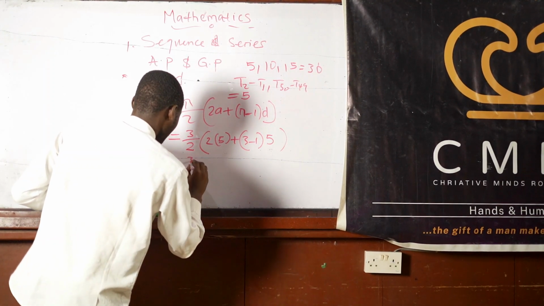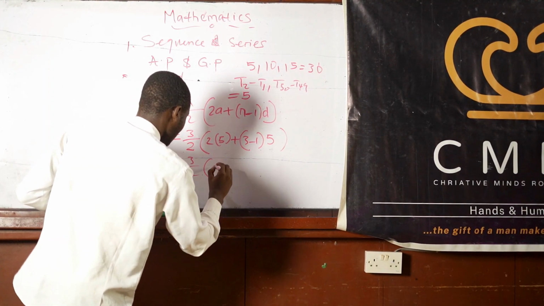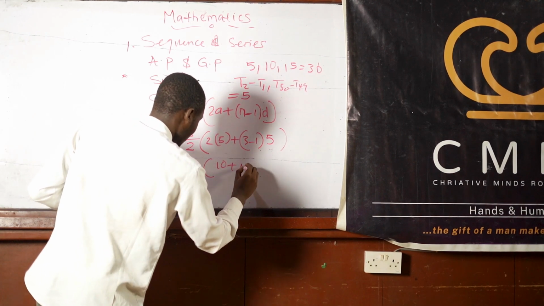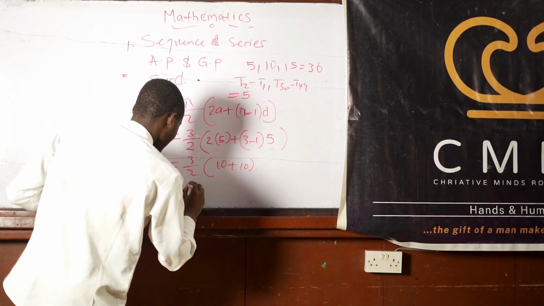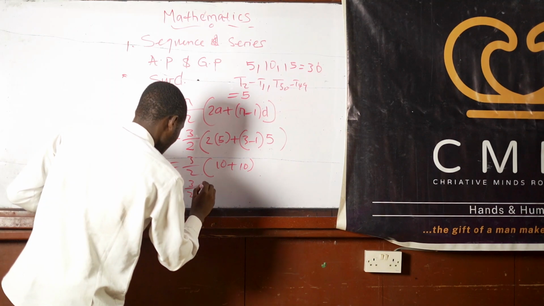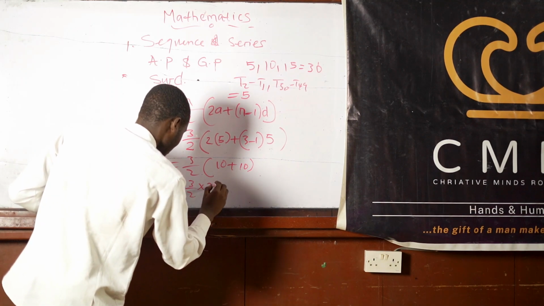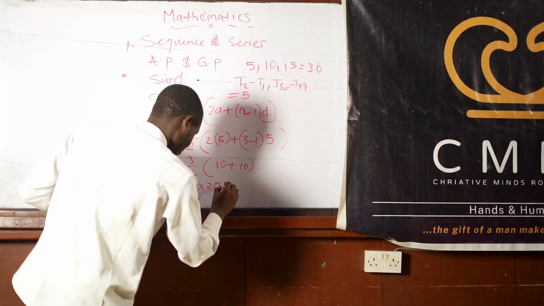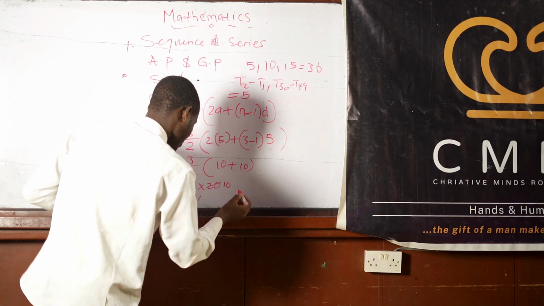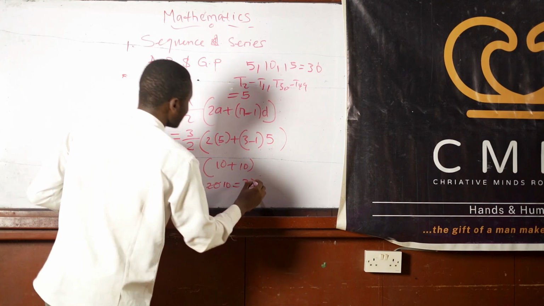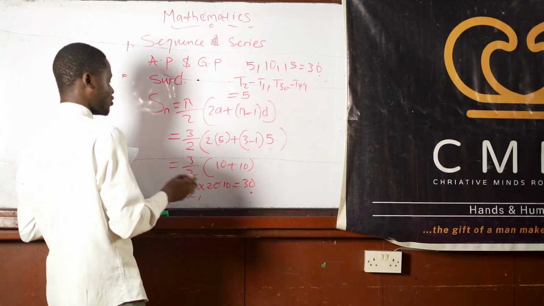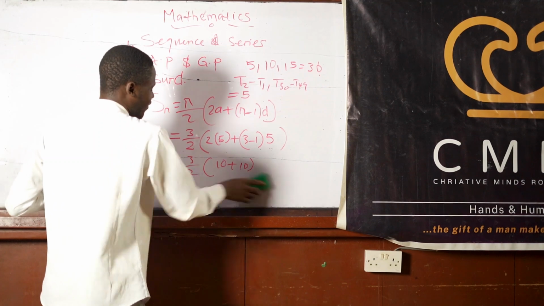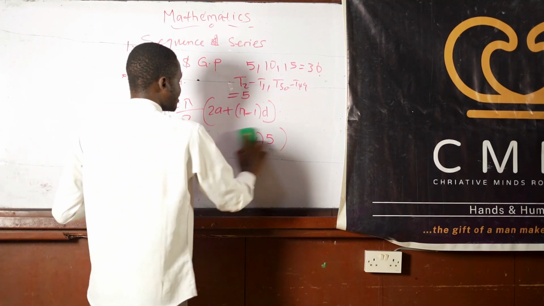So simplifying further, we have 3 over 2 times (2 times 5, that's 10, plus 3 minus 1, that's 2, times 5, that's 10). So this will give us 3 over 2 multiplied by 10 plus 10, that's 20. 2 cancels with 2, and we have 3 times 10, so we have 30. You see 30 here, 30 here. It's just a way to simplify when we have a high range of numbers.